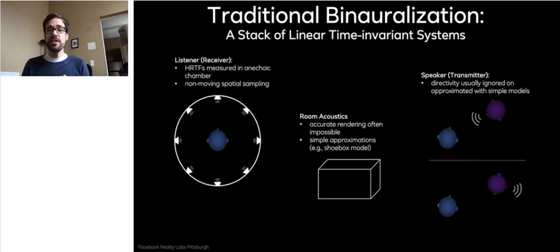If you look at traditional systems, they all come with some drawbacks. It's essentially a stack of approximations with linear time invariant systems. Like what your ears do, for example. It's measured in an anechoic chamber, so you need something like that. And then it's only measured at fixed spatial positions, and you need to interpolate between these positions. You have crude approximations to room models, shoebox models, for instance. You do not really model speech directivity well. These systems work great because they are applicable to any kind of audio.